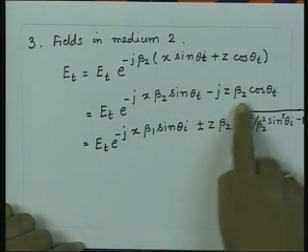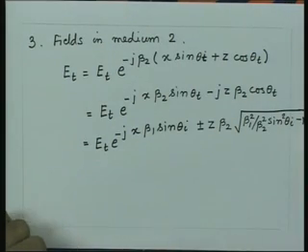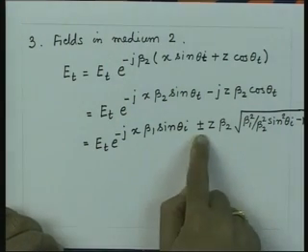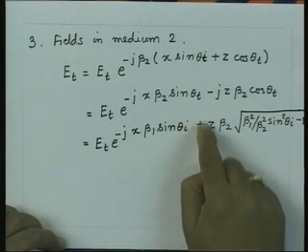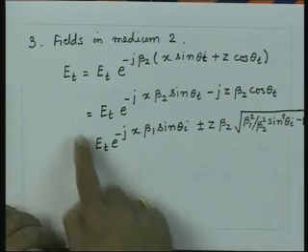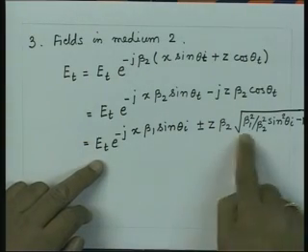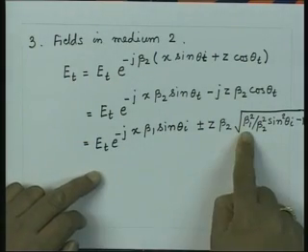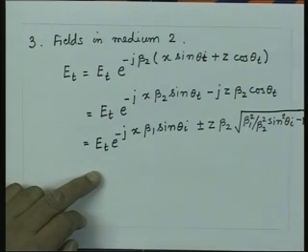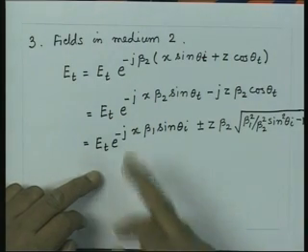Now, since this quantity is a real quantity, depending upon the sign which we choose here, either positive or negative, either this field will grow exponentially as we go deeper inside the medium, or it will die exponentially as we go deeper inside the medium.